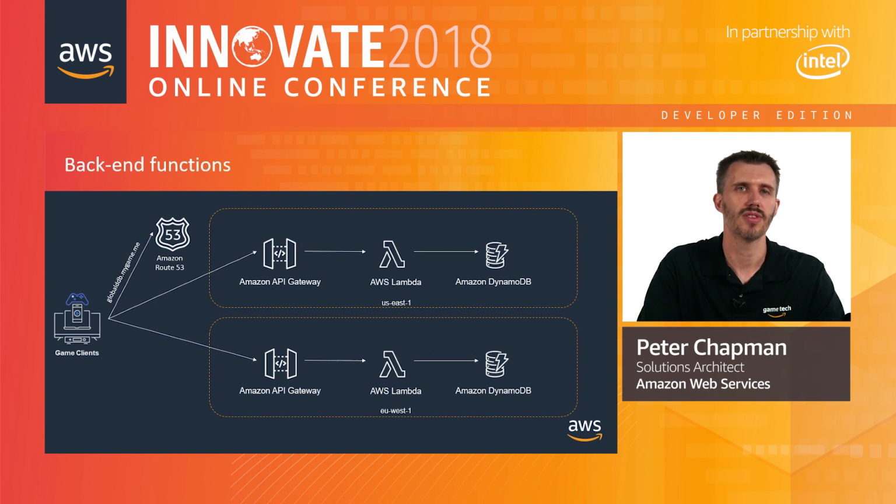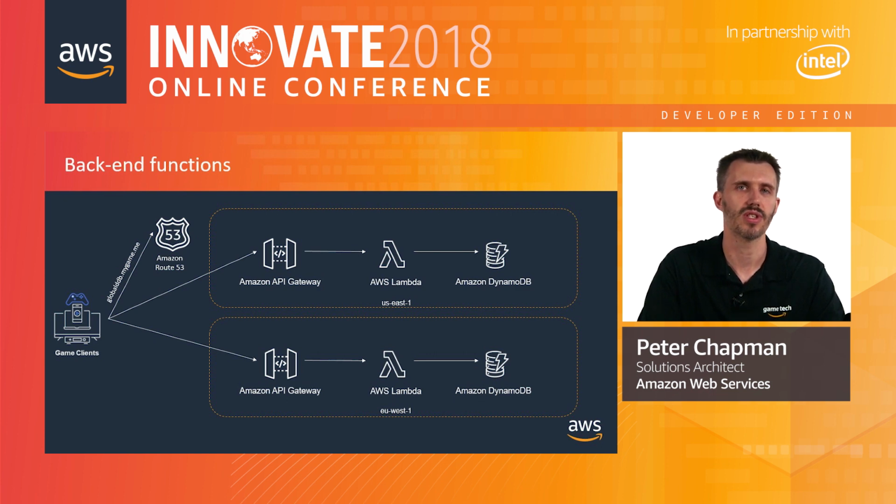To provide the service endpoint, we can use Amazon API Gateway, which is a fully managed service that makes it easy to create, publish, and maintain highly scalable APIs. We can trigger Lambda functions to execute the custom logic for our service. AWS Lambda is our compute service, which lets you run code without provisioning or managing any servers. For data storage, we can use Amazon DynamoDB, which is a fully managed NoSQL database.